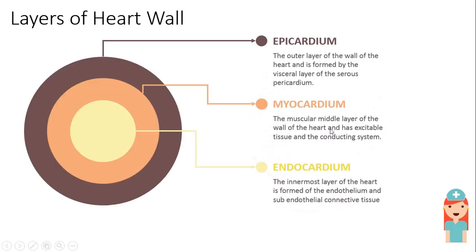Let's move to layers of the heart wall. There are three layers of heart wall. First one is epicardium, second one is myocardium, third one is endocardium.